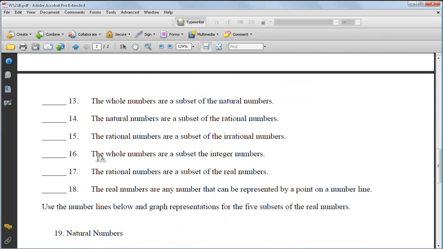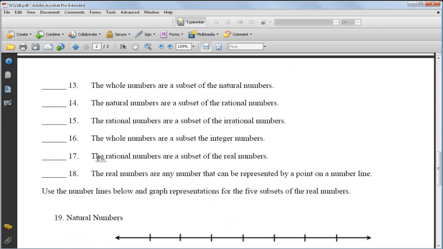Okay, let's go down to the back page, and this goes along with the paragraph at the very front that I referred you to. So if you look at this one, it says the whole numbers are a subset of the natural numbers. Is that true or false? Well, that's false, and let's go ahead and fix it. It's the other way around, isn't it? The natural numbers are a subset of the whole numbers. So that's the correct statement there.